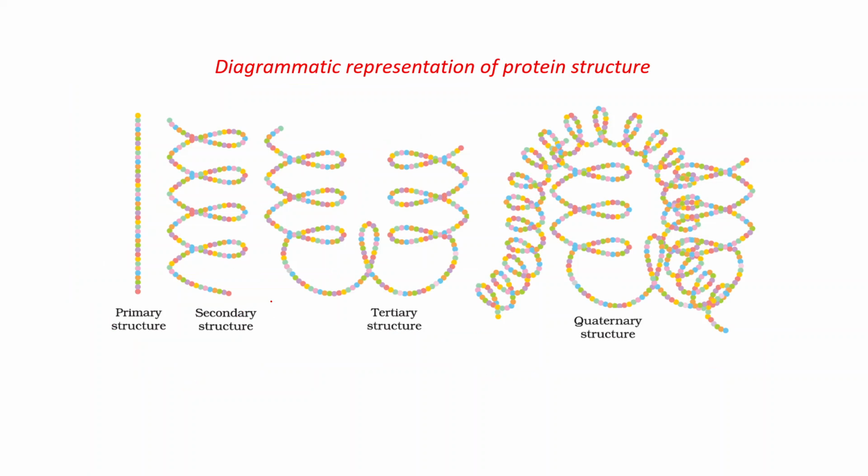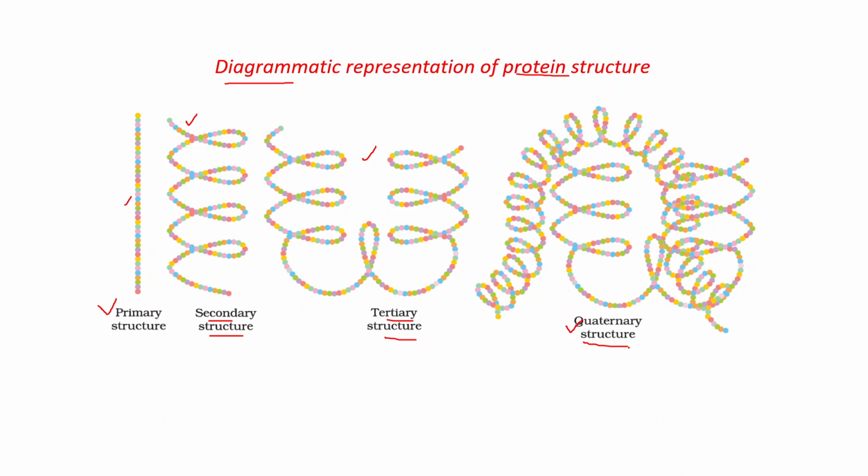Now just see, this is the diagrammatic representation of protein structure. This one is primary structure, sequence of amino acids. This is secondary structure. Is it clear? Now, if the secondary structure is folded more, then we will get the tertiary structure. And if there is more than one subunit, then the arrangement of these subunits gives the quaternary structure of proteins.